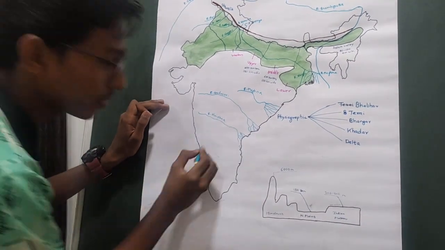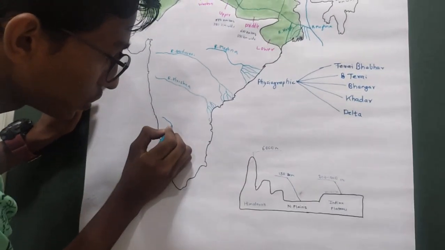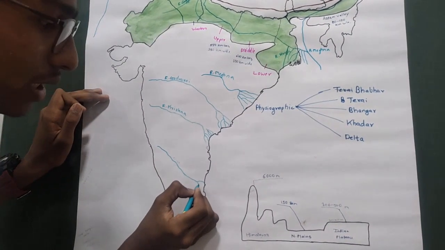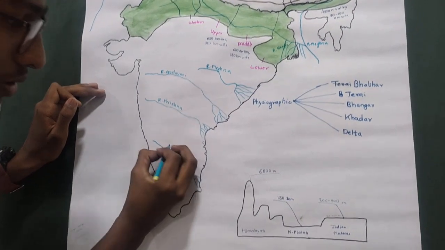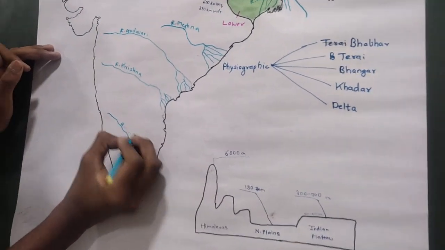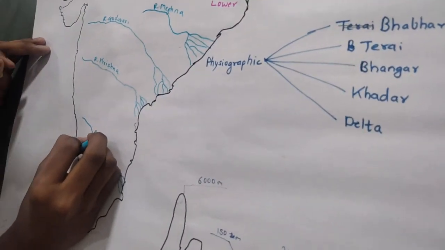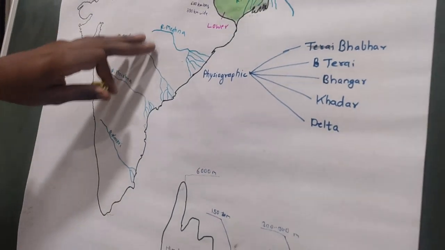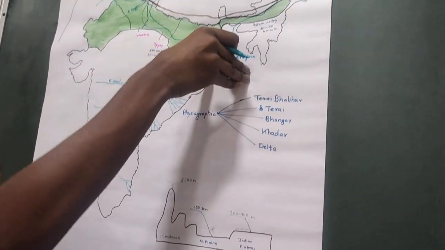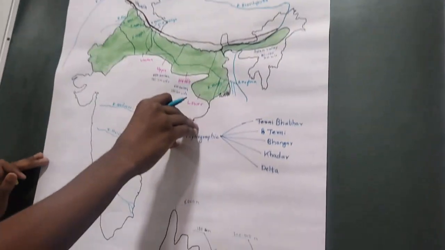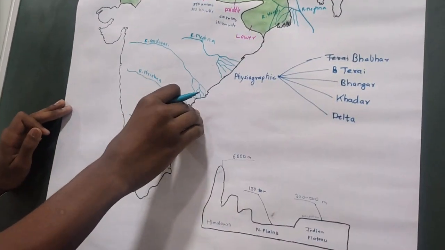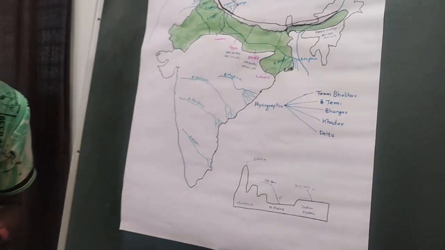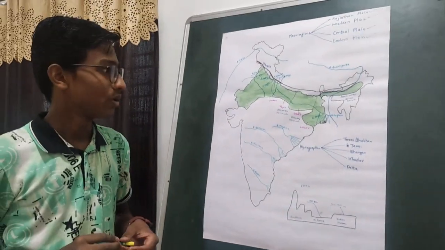And after this, river Kaveri, which originates in Karnataka at Talakaveri, and its mouth is in the Bay of Bengal near Chennai. So these are the popular deltas of our country: the Ganga Brahmaputra delta, the Mahanadi delta, Godavari delta, Krishna delta, and Kaveri delta. So this is all about the northern plains of our country. Thanks for watching.